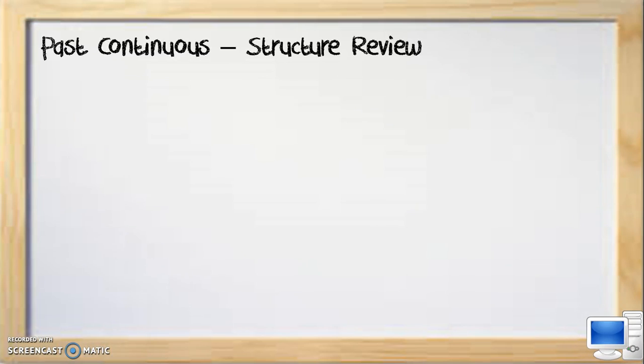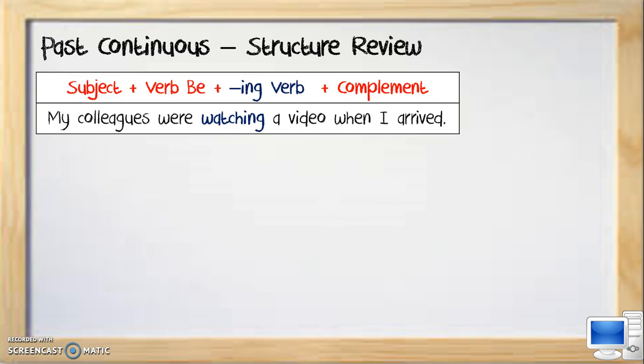Now the past continuous. In the past continuous, we will use two elements in all of its forms. The verb be, which can be singular or plural, was and were, and the ing verb, which can also be called a gerund. My colleagues were watching a video when I arrived. Now, when I arrived is the simple past and is the time reference for what my friends were doing at that point.